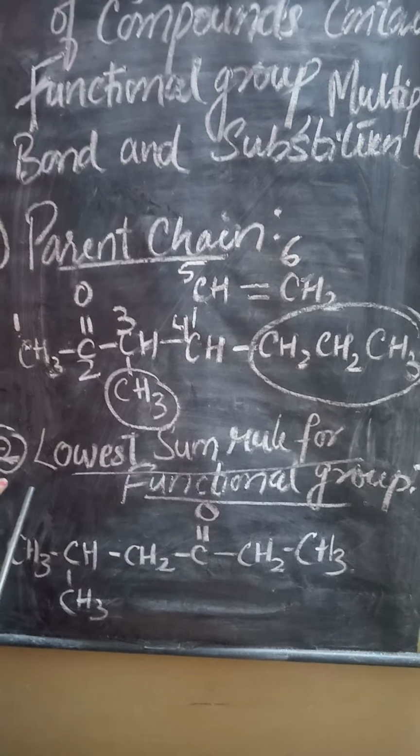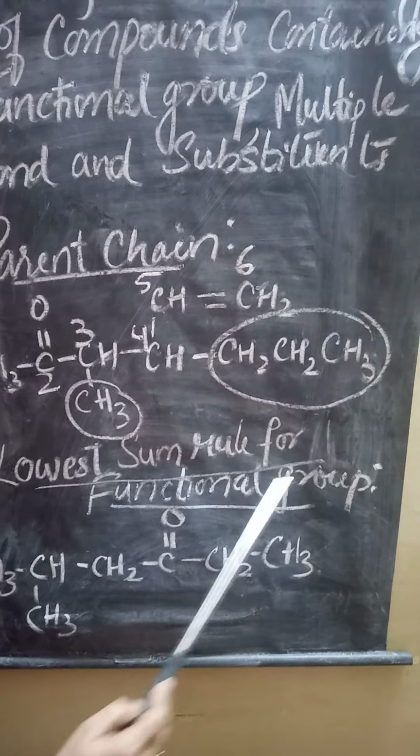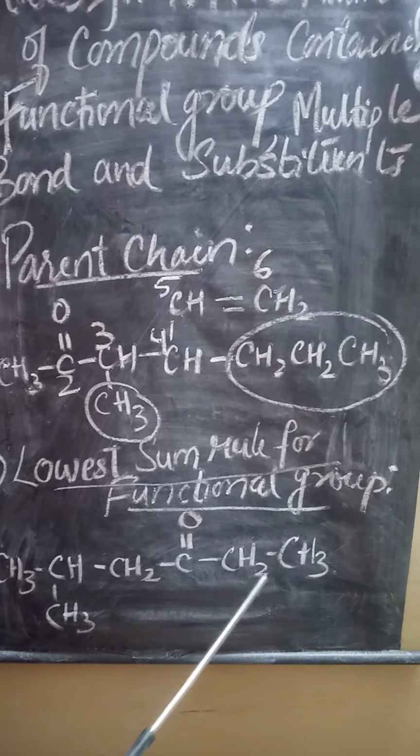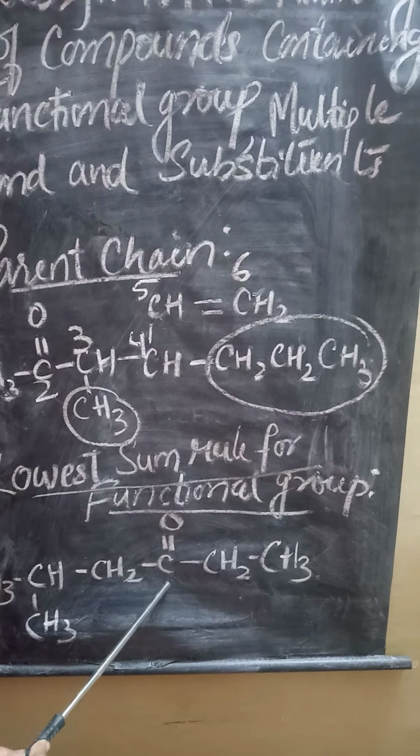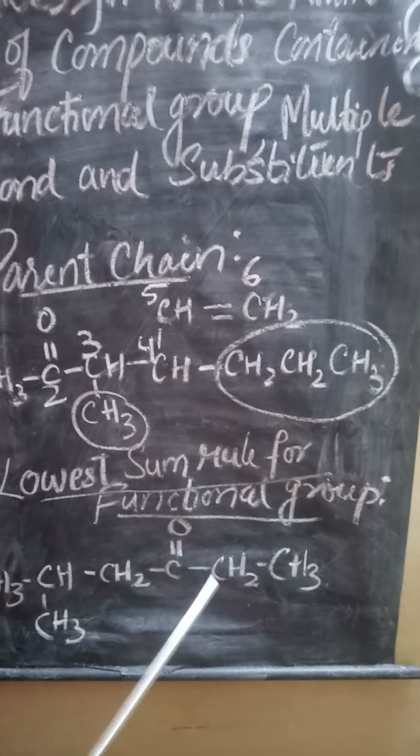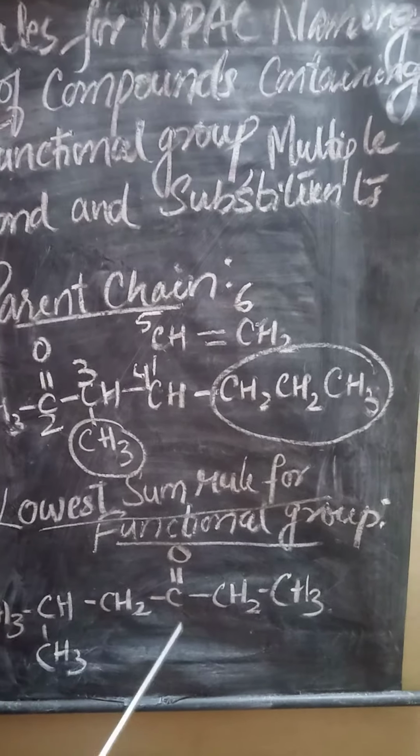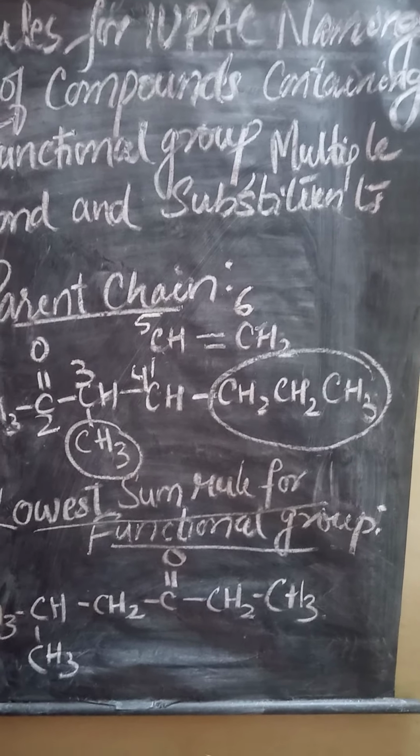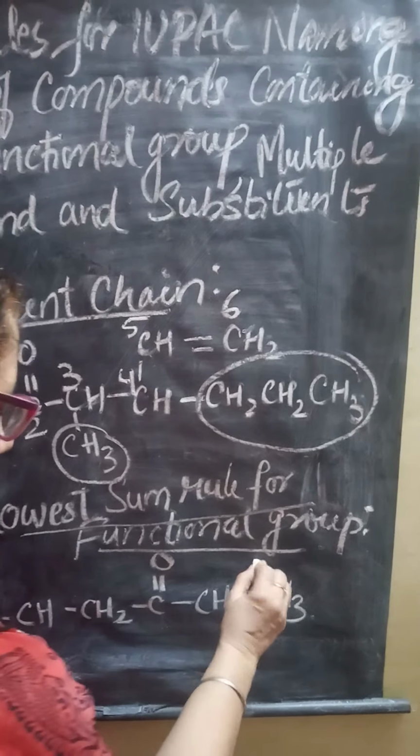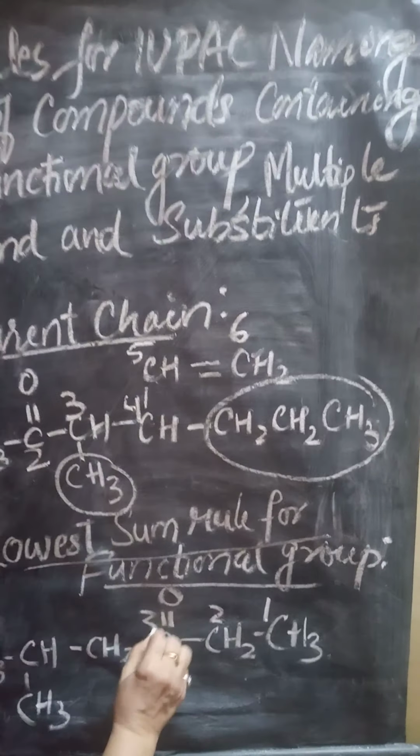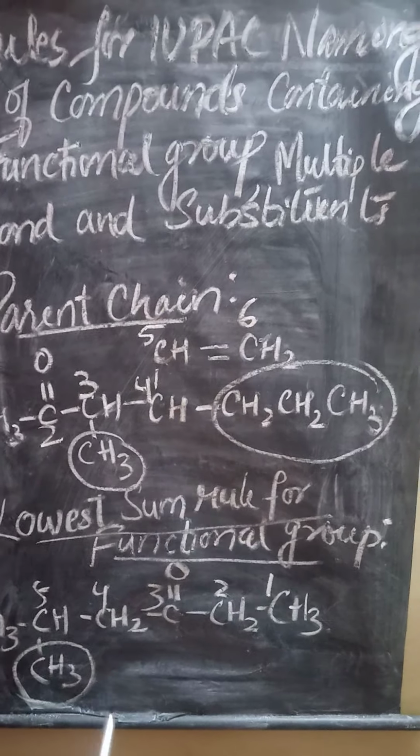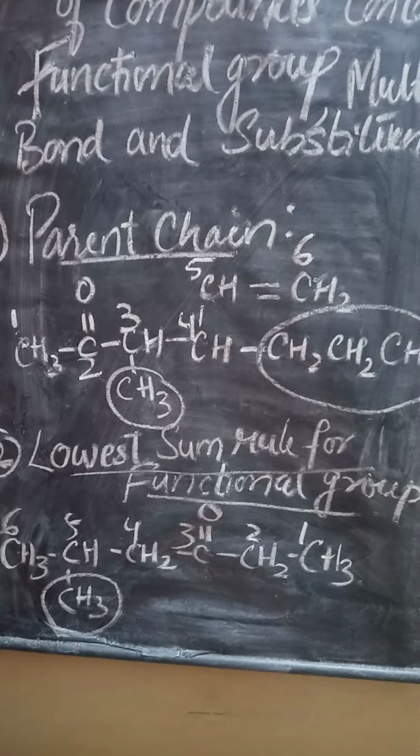Next rule, the lowest sum rule for the functional group. Again, we will see the functional group: the side which is near to the functional group will be given preference. The substituent group will not be given preference when we follow the lowest locant rule. Even if the sum comes out more, the functional group will still be given importance. And here again we will start numbering from this side: 1, 2, 3, 4, 5, 6, and this becomes the substituent group. The side where the functional group is near is used for numbering.